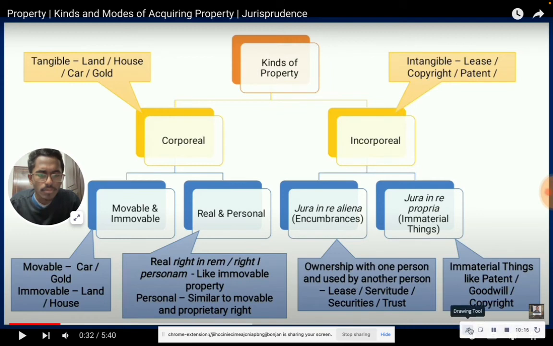I'll change the color. Okay, I can't change the color. Okay, wait, I can change the color into red. This is better.